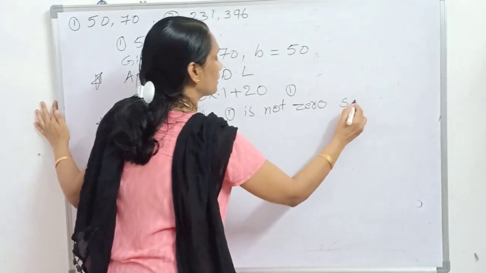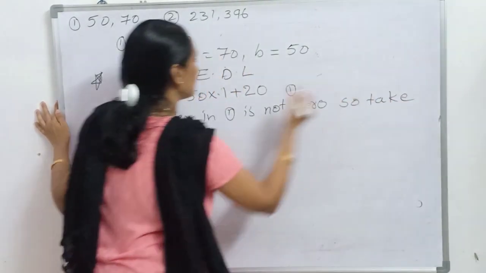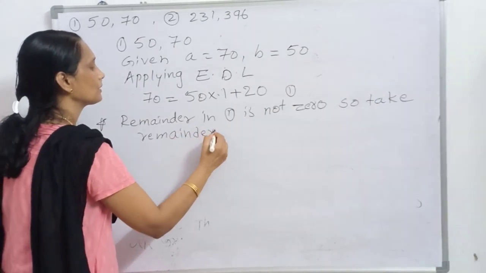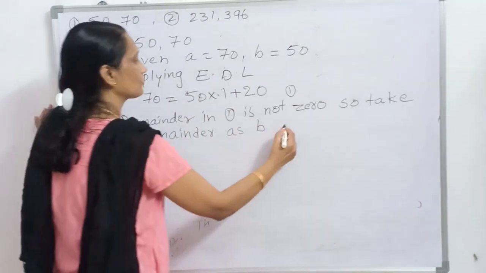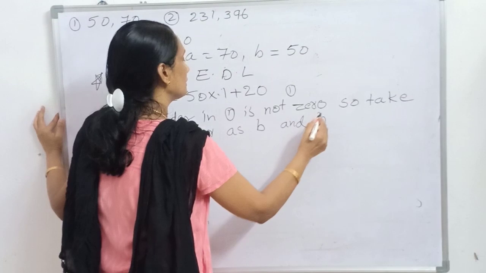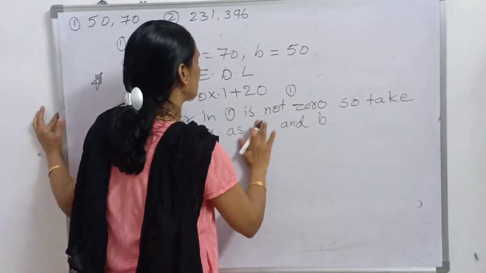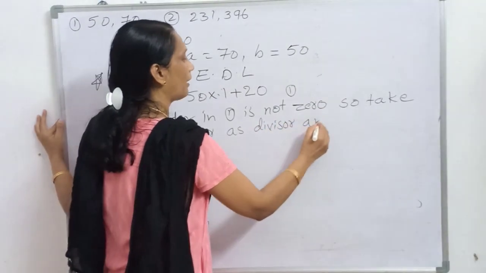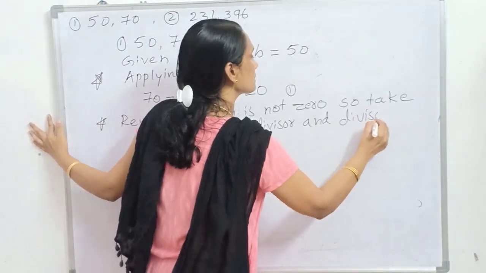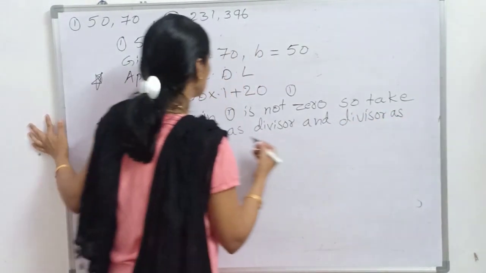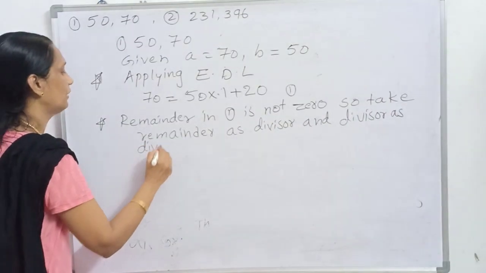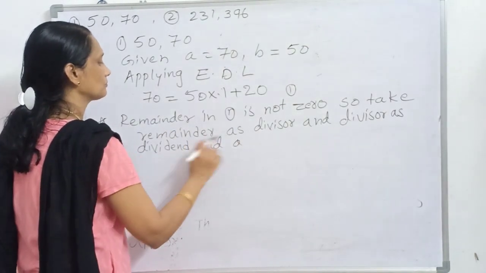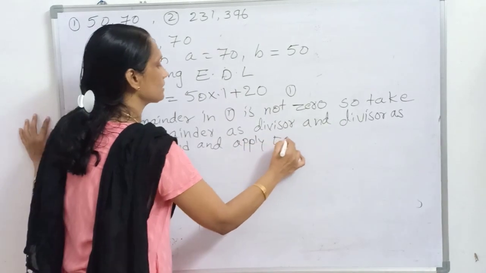Take the remainder as the divisor and the divisor as the dividend, and apply Euclid's division lemma.